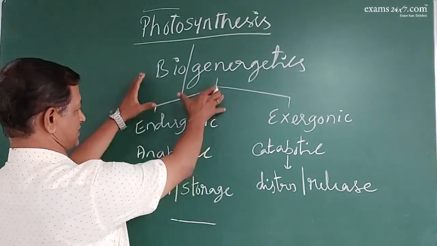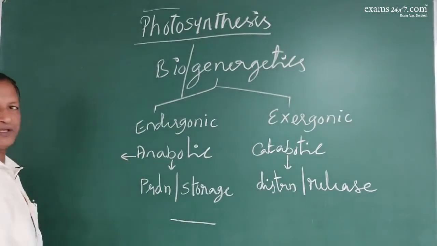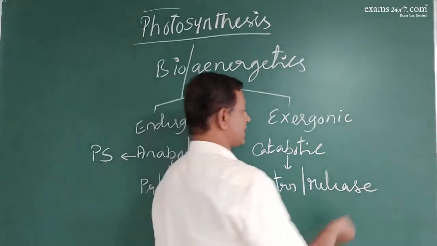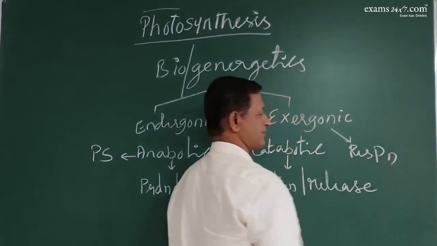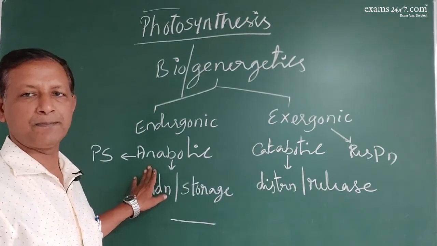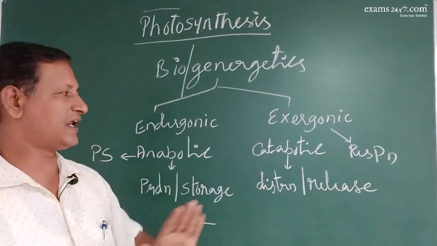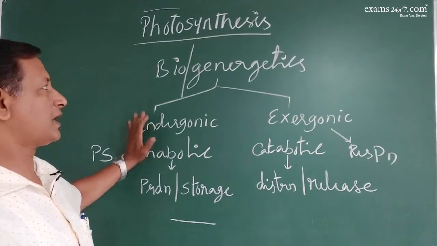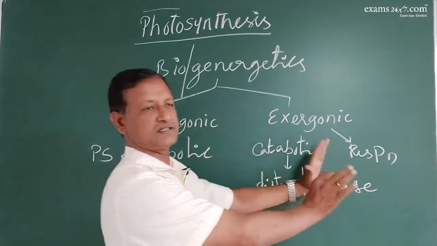These two are the part of bioenergetics. Example for anabolic process is photosynthesis, and example for exergonic process is respiration. So one doesn't complete the entire thing, both are needed. Of course, if you consider animals, it is only respiration, there is no photosynthetic phenomenon. We are talking about plants, so plants have got both photosynthesis as well as respiration.